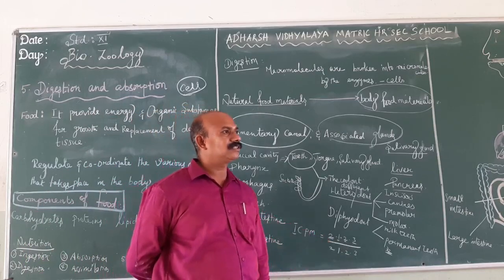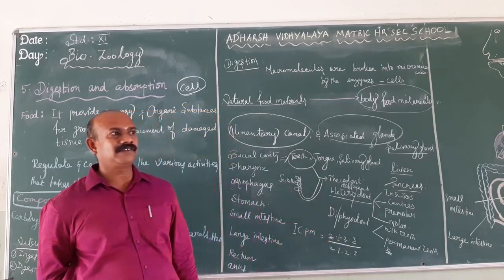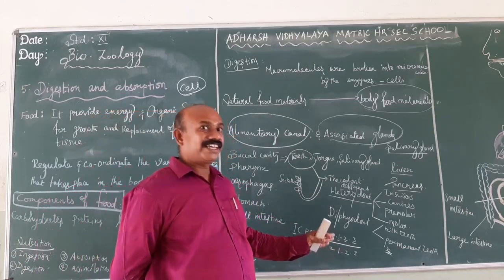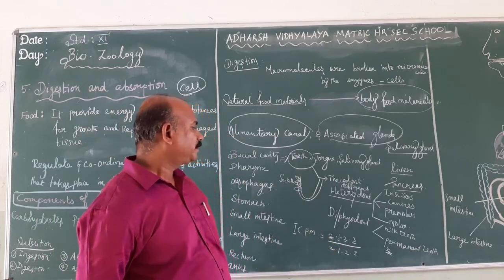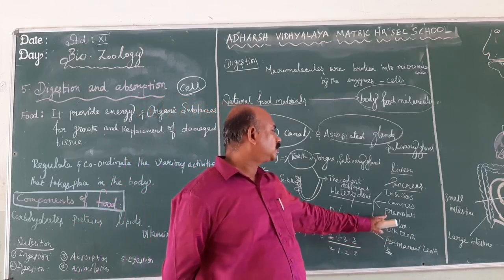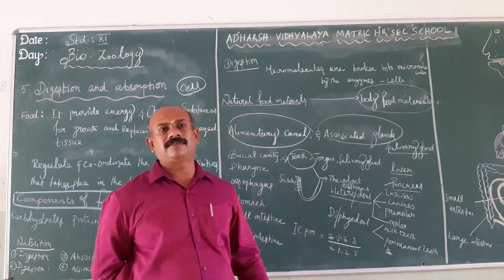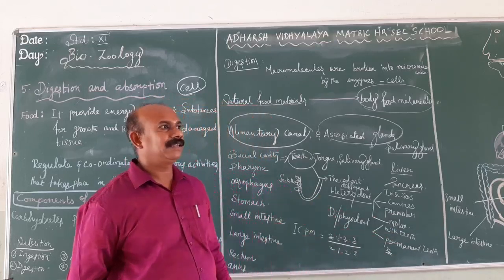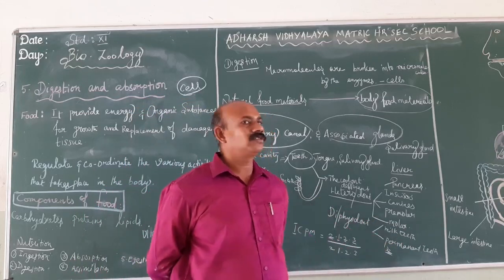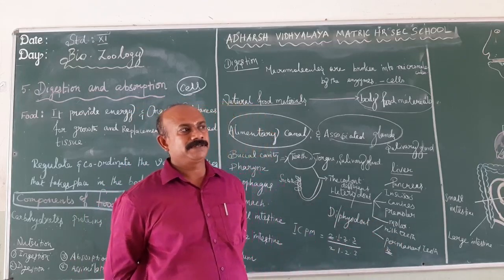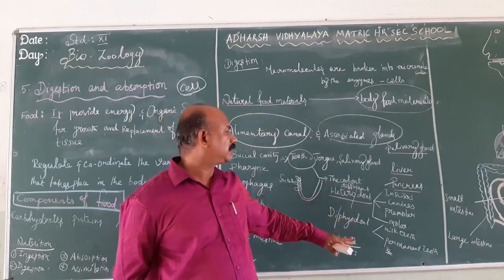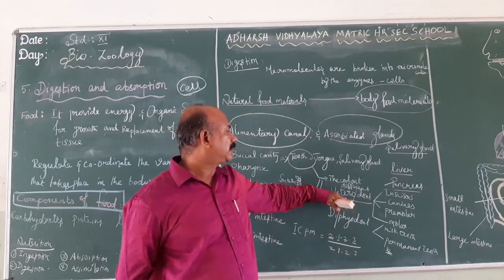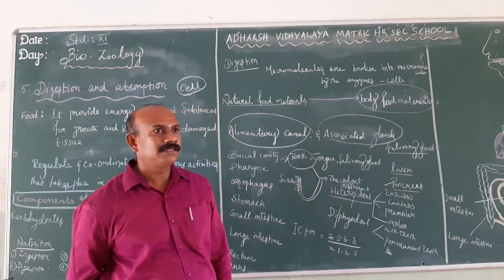And the second one is known as canines. Canines are always known as tearing teeth. They tear the flesh material. Then premolars are used for grinding the food material. Then molars are also used for grinding purposes. So the four different types of teeth present inside the buccal cavity are known as heterodont.